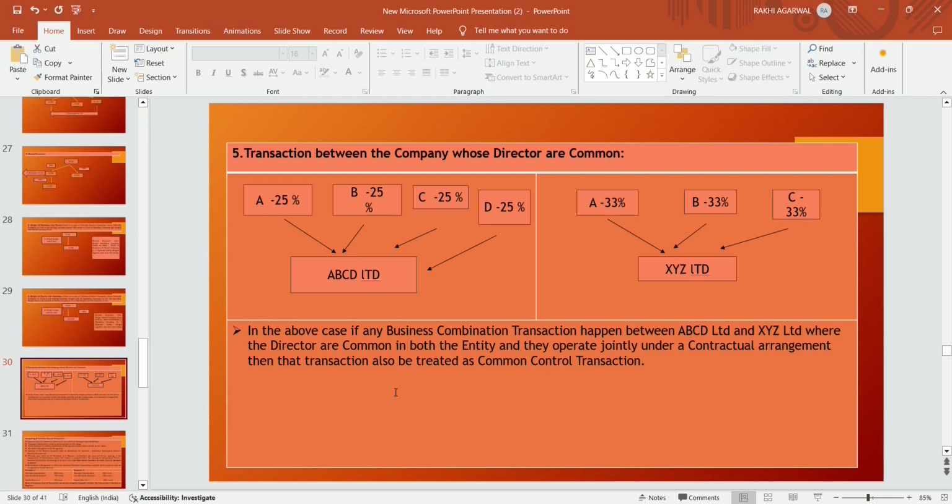So in the above case, if any business combination transaction happens between ABCD Limited and XYZ Limited, where the directors or shareholders are common in both entities and they operate jointly under contractual arrangements, then that transaction is also treated as a common control transaction. Where directors and shareholders are common in both organizations and they jointly operate under a contractual agreement or arrangement, that transaction is also called a common control transaction.